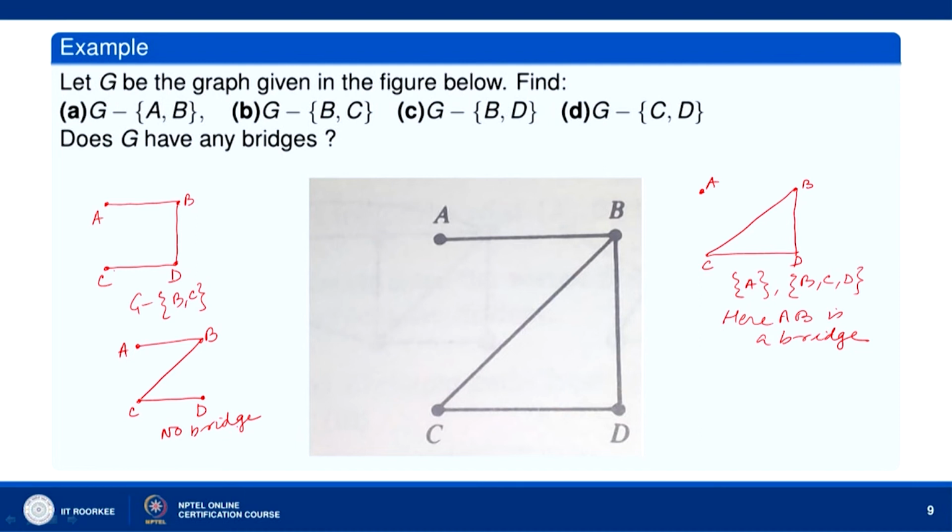Then G minus CD. When you remove CD, what do we have? A, B, C, D. It is again a connected graph. A is connected to B, A is connected to C, A is connected to D. So, no bridge. So, only the part A. In the part A, when we delete AB, we get two connected components A and BCD, and therefore, AB is a bridge.